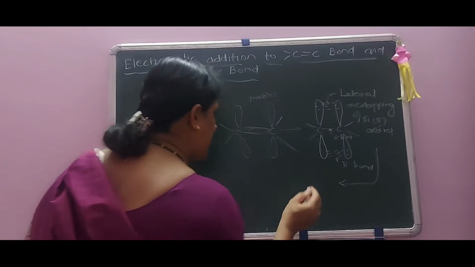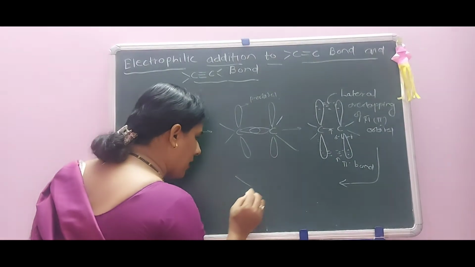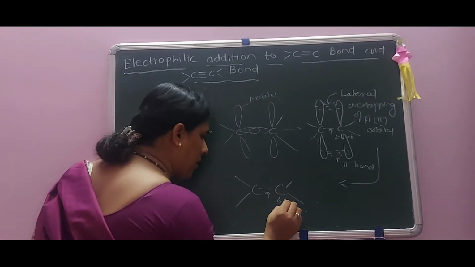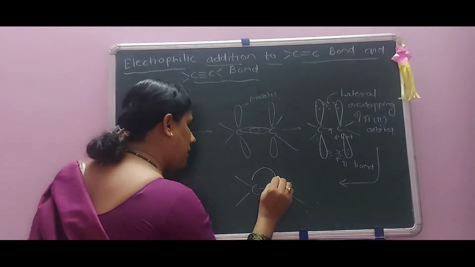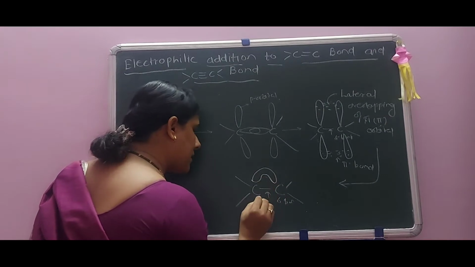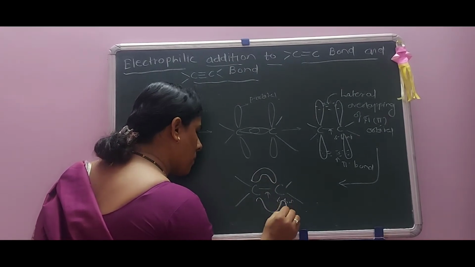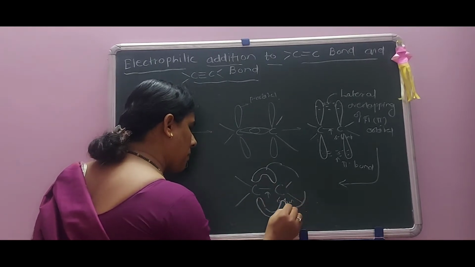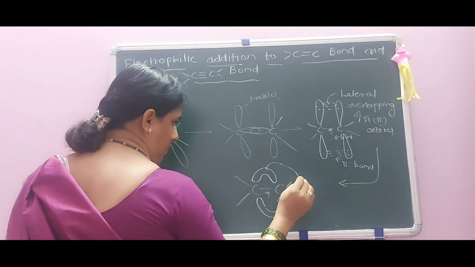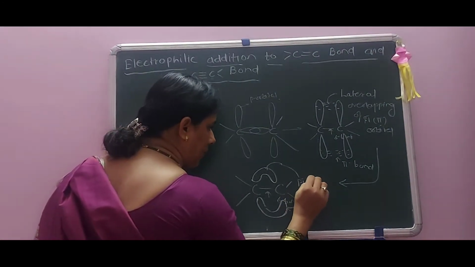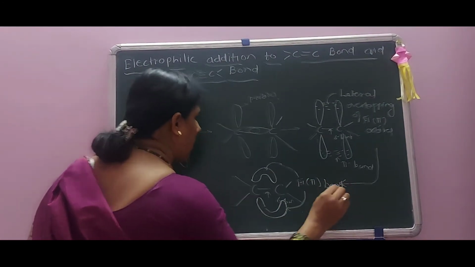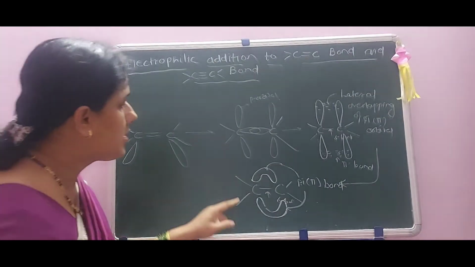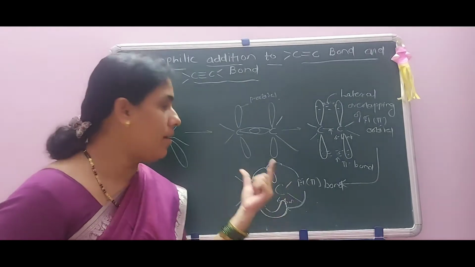Again we can write it in a simple way: pi orbitals are here, C double bond C. This is a sigma bond, and we have to draw the electron density like this. This is the pi bond.